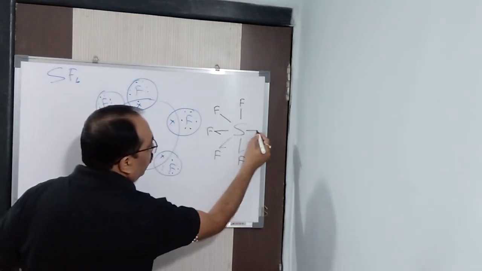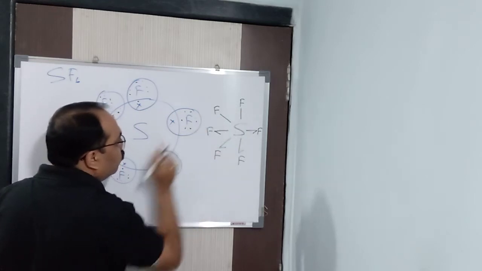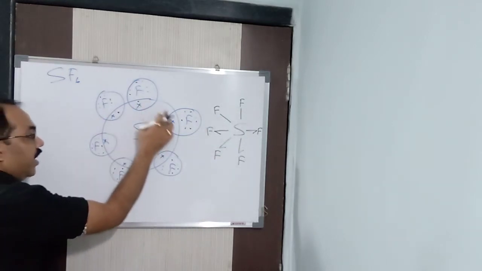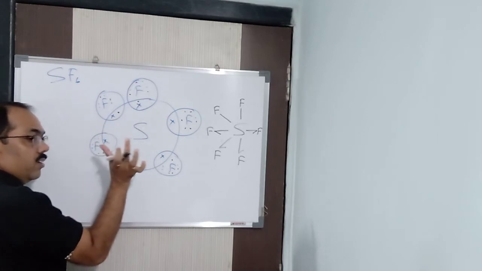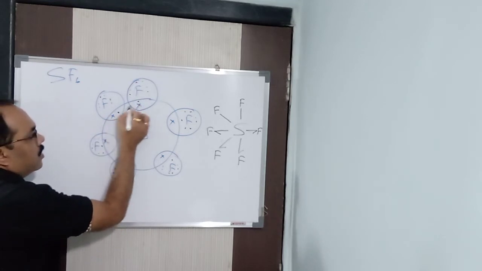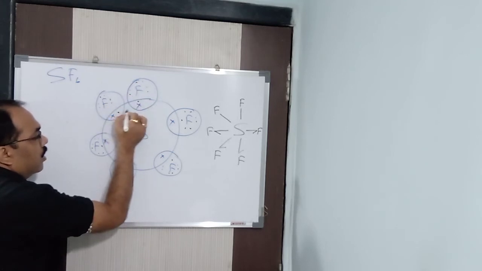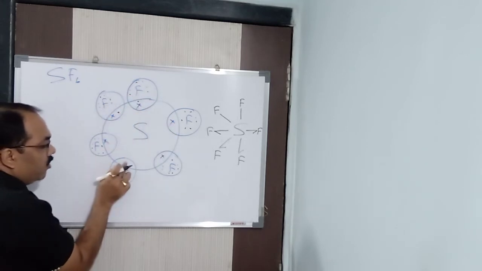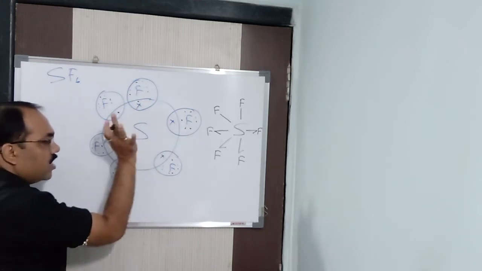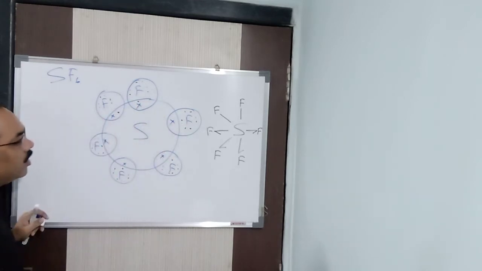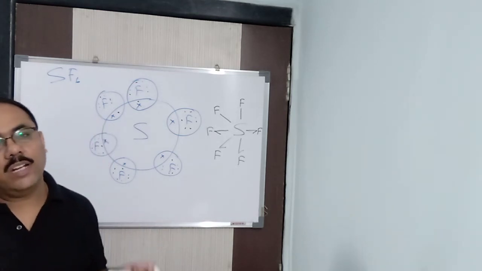So ultimately, what do you find? There are 4 half bonds and 2 full bonds. So sulfur is 8 only, count it and see. 1, 2, 3, 4, 5, 6. You can zoom in and see it. Here sulfur has 2 electrons and fluorine has 2 electrons, so 6 plus 2, 8. After that, can you find any electron from fluorine? No. Fluorine does not share with sulfur, but sulfur shares with fluorine. In this way, sulfur remains an octet only, and fluorine also attains the octet structure.